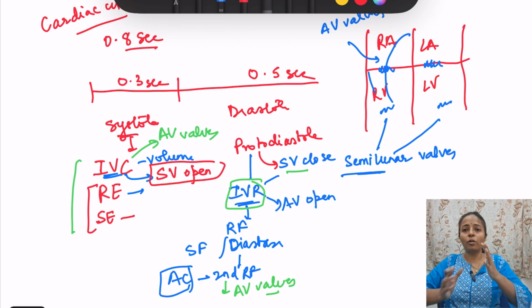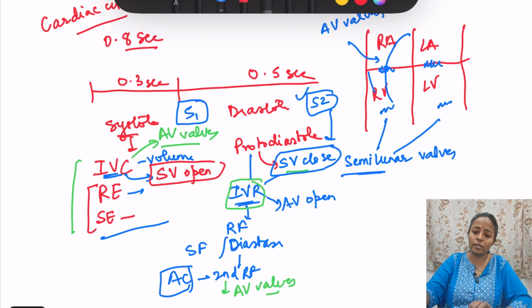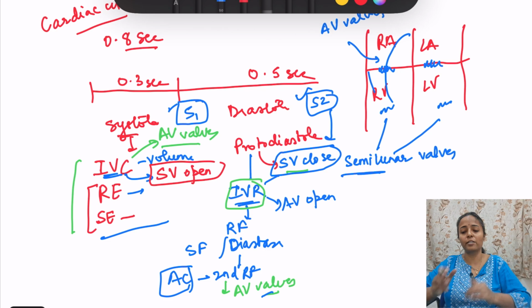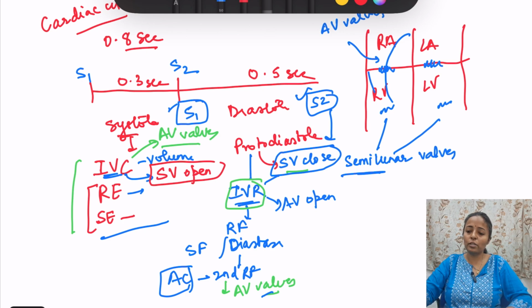Then the closure of these valves causes sounds. The AV valve closure causes the first heart sound, S1. On the other hand, the semilunar valve closure causes the second heart sound. So we can say that at the end of diastole the first heart sound occurs, and at the end of systole the second heart sound occurs. The language will change: the first heart sound occurs before the beginning of systole. In this diagram we can mark S1 and S2.